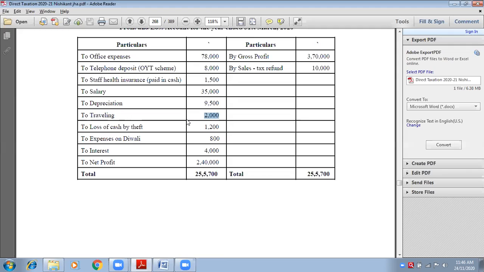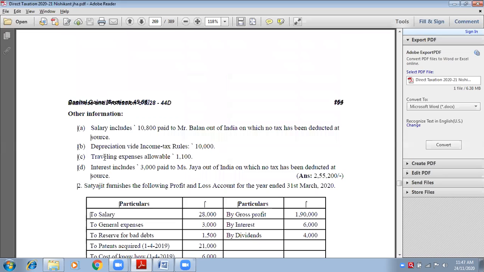That is to be disallowed completely first. That is the first step. Write down traveling expenses, inner column 2,000, disallowed section. Okay, we will allow it, don't worry, but when we come to that particular section.